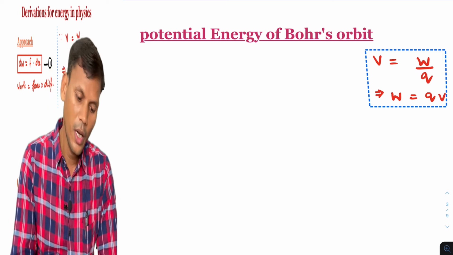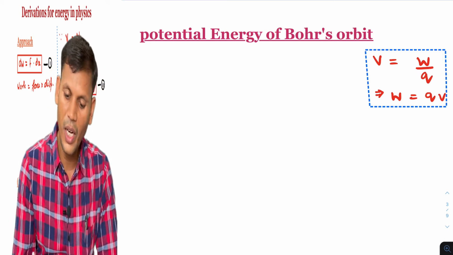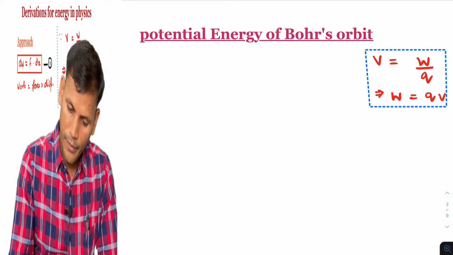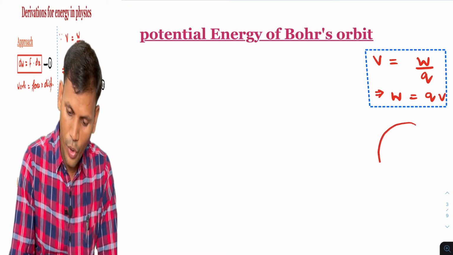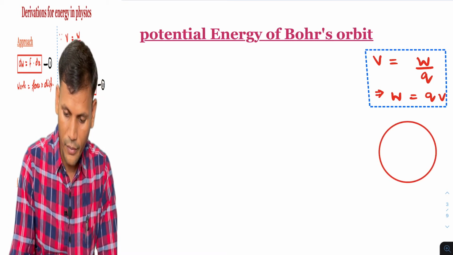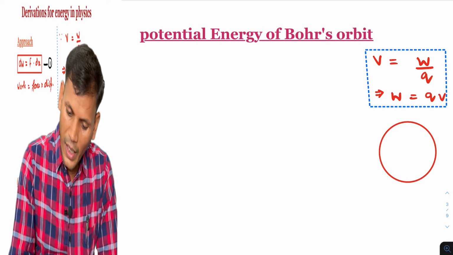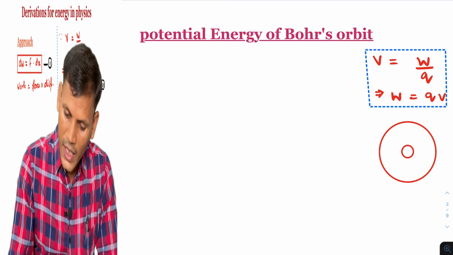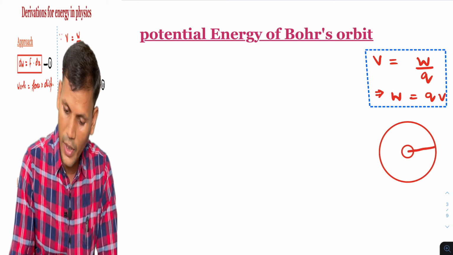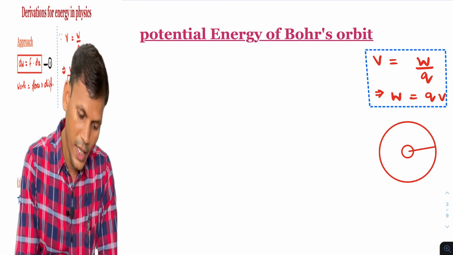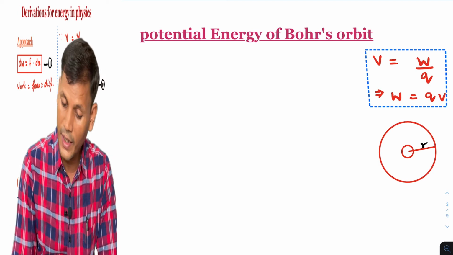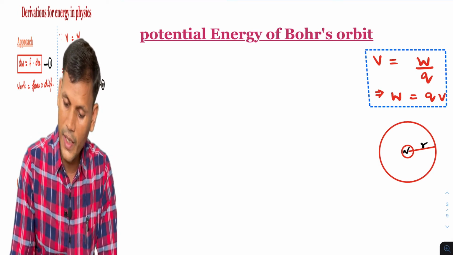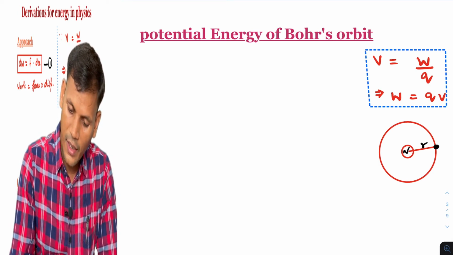So we know about Bohr's orbit. Suppose this is an atom and this is the nucleus and this is the radius of Bohr's orbit, I will say. This R is the radius. This is the nucleus and here there is a certain electron.